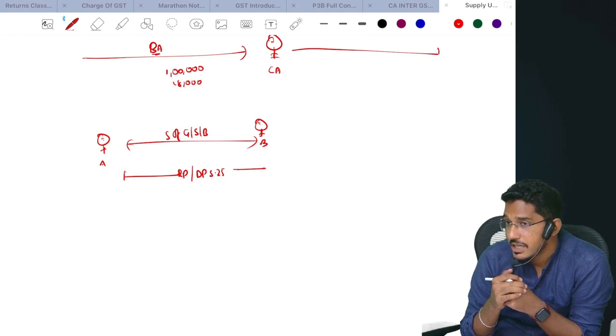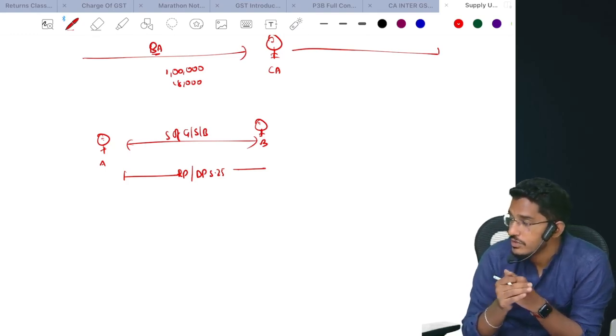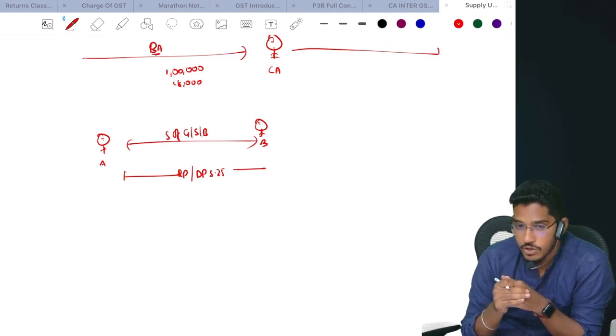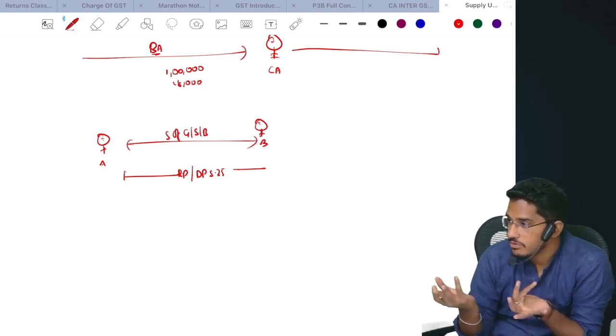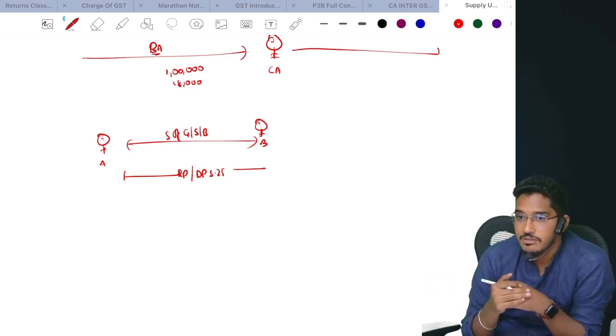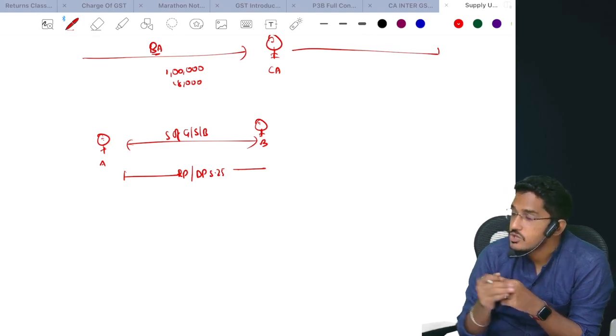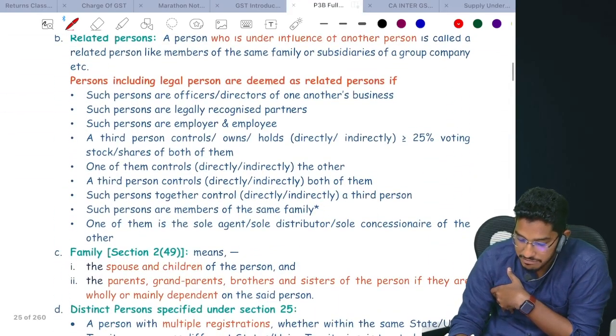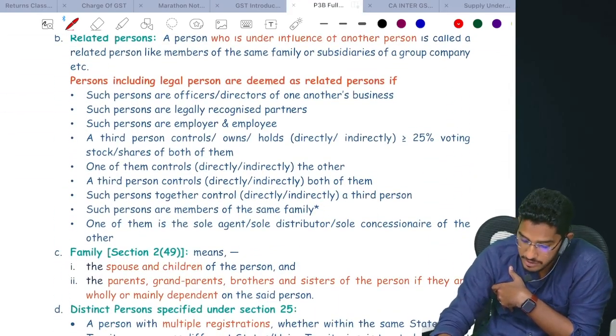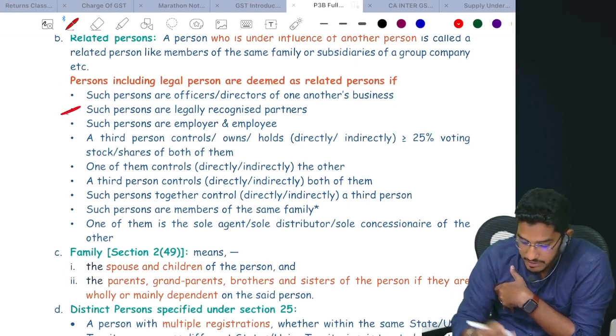And you can't say, "I have my brother-in-law, we both stay in the same house. We are so close to each other. He will not do anything without asking me. I will consider him as a related person," because that person will not get covered in the definition. So the term related person has been defined properly. If we have a look at that definition of related person, who will fall under it? I will follow a different order.